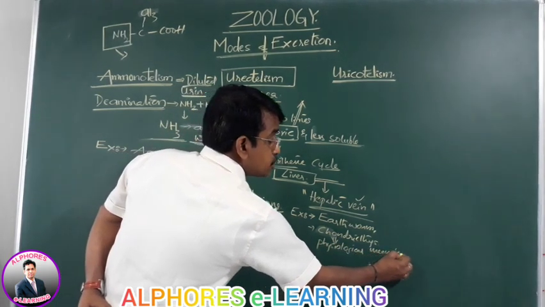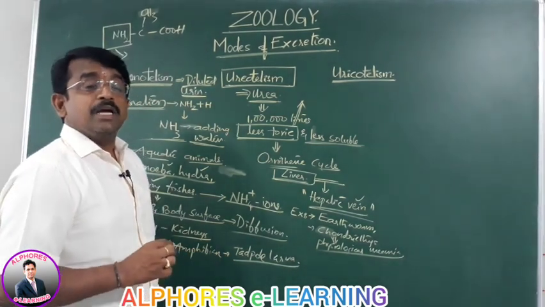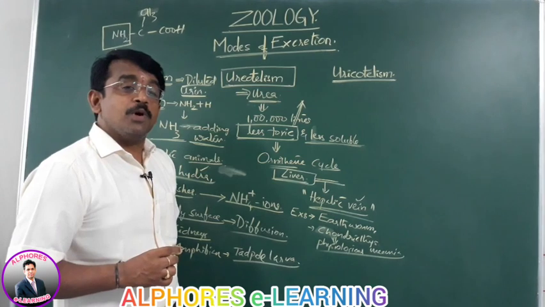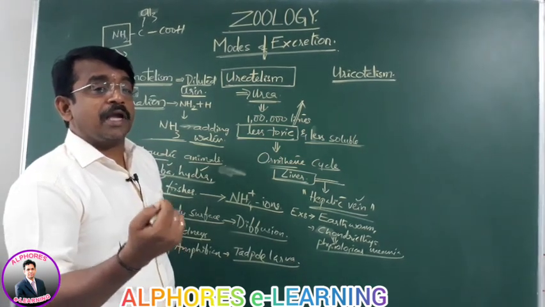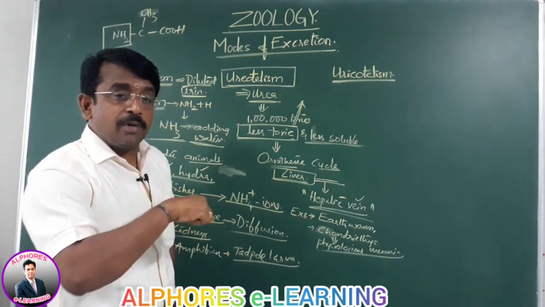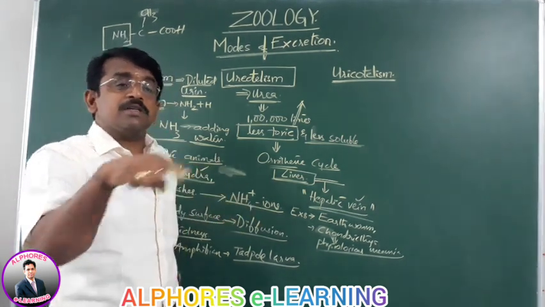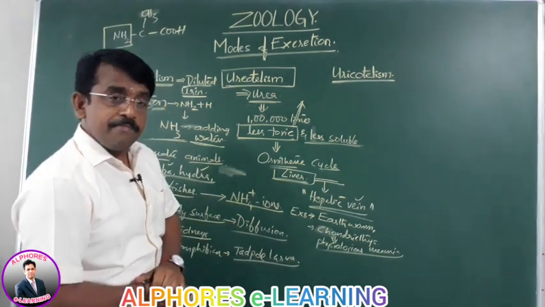That is, the storing of the urea is for avoiding the exoosmotic problem. As cartilaginous fishes retain urea, their body concentration becomes isotonic to that of their surrounding, thereby they avoid the exoosmotic problem.